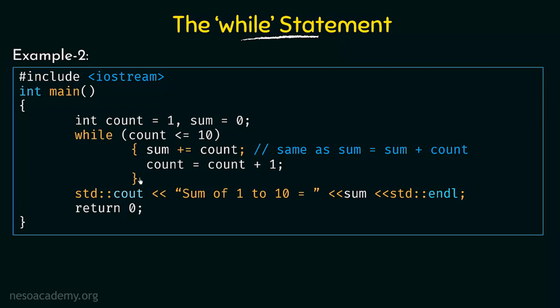It will break from this while loop and come out and execute the statement which says sum of 1 to 10 is equal to sum. So we are trying to print the last value of sum which will be calculated here. And then we are just printing a new line and then we return 0. Okay, so let us run this program and see if it is executed correctly.